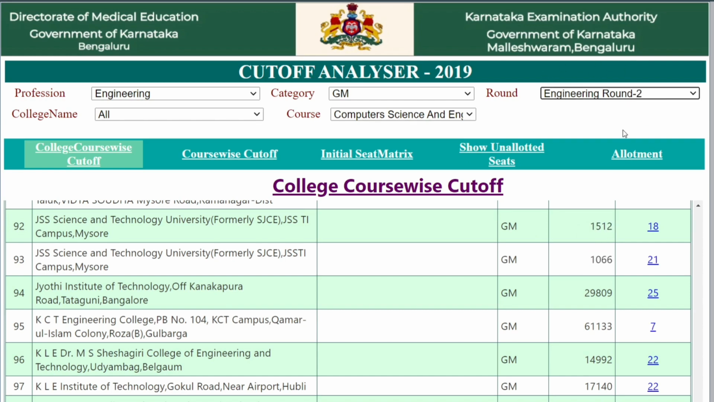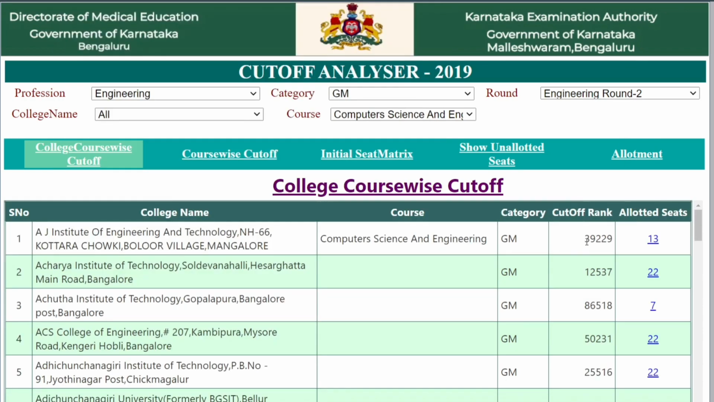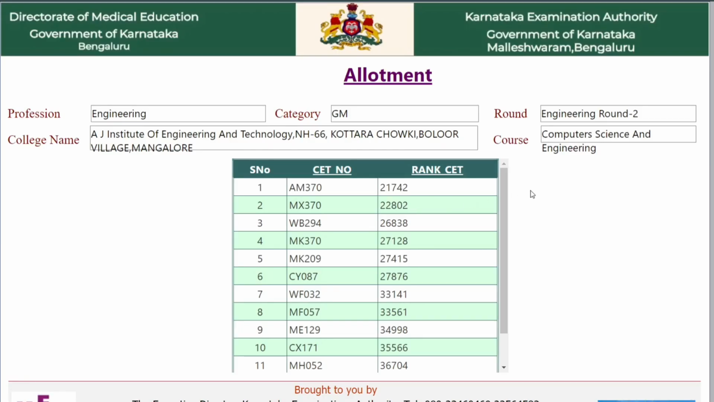So if you select the second round here, yes, it comes out to be 39,000. You can notice the change, 36 to 39, 3,000 extra ranks. And here you will find allotted seats. I mean, how many students have been allotted computer science and engineering in AJ Institute of Engineering. So same college name and course. And here 13. If you click on that 13, you will find who all have got that seat.